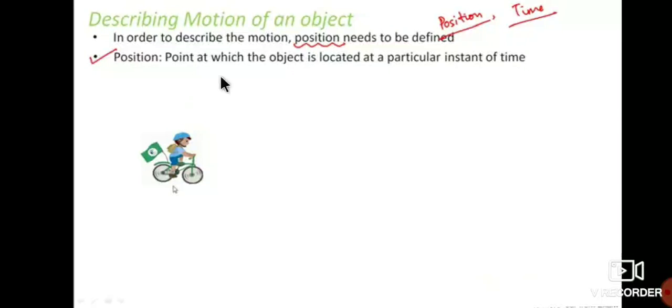So this position is very important to describe the motion of an object. That means for describing the motion of an object, time is very important. Position is the point at which the object is located.